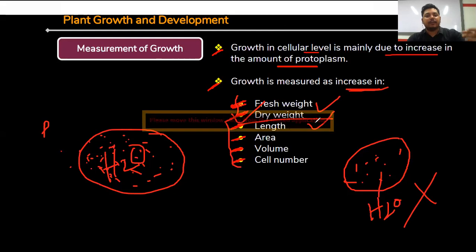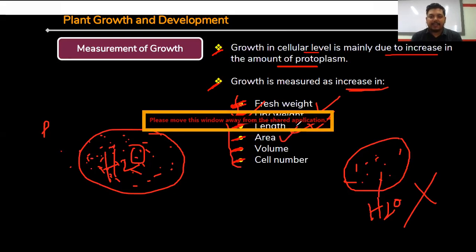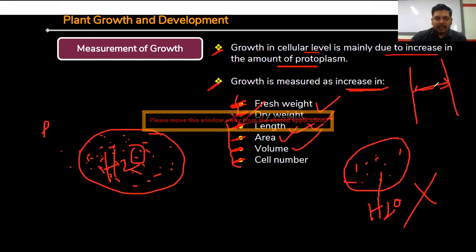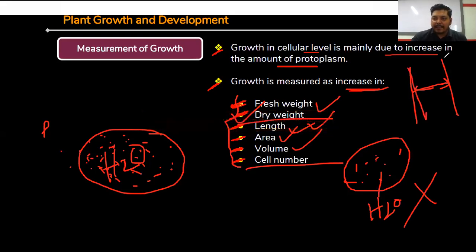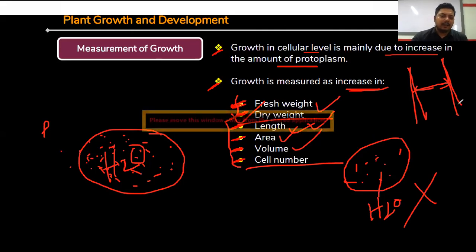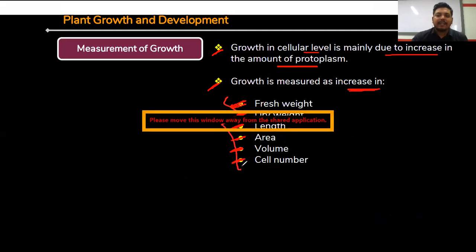Then length. Obviously, when a plant is increasing in length, we can say that growth is taking place. Area: when the area or breadth of the plant increases, we can also say that growth is increasing. Volume: when the plant volume increases, it is called growth. Then cell number: in plants, cell numbers increase through the cell division process, so we can understand that growth is taking place. These are the several symptoms through which we can confirm that growth is taking place in a particular plant. Clear?